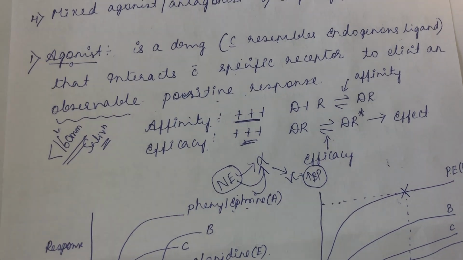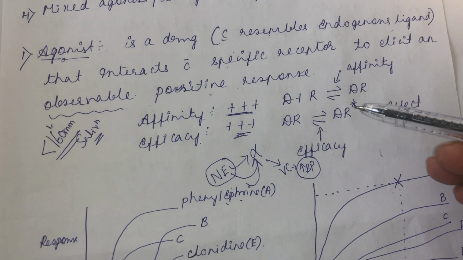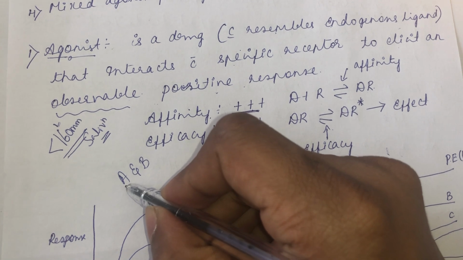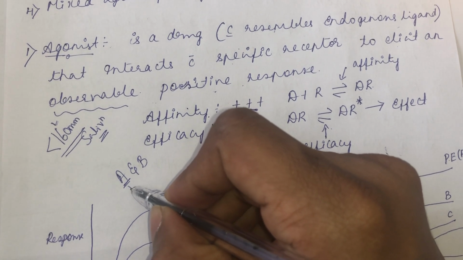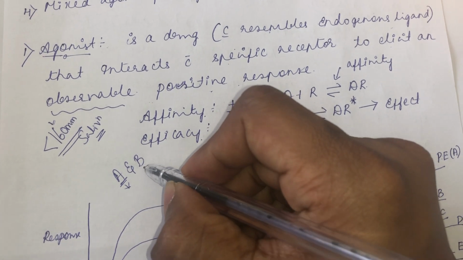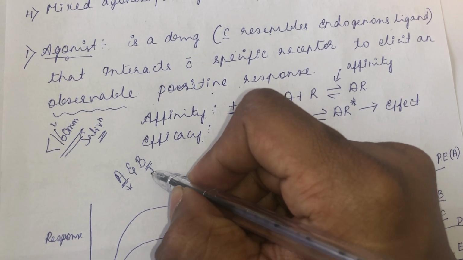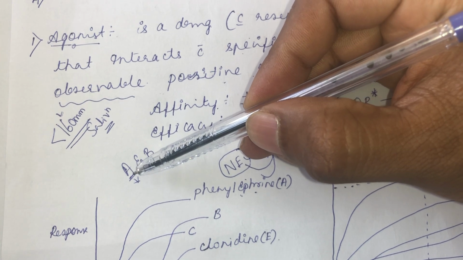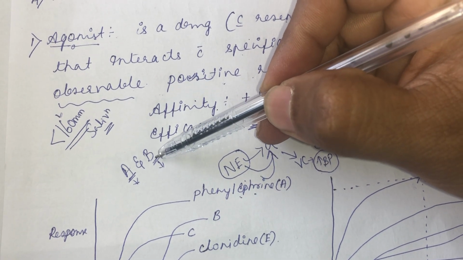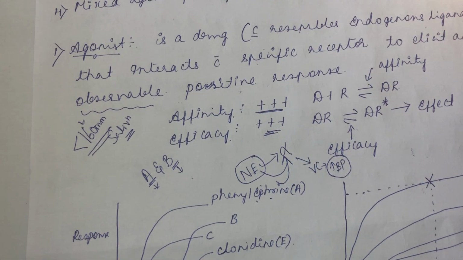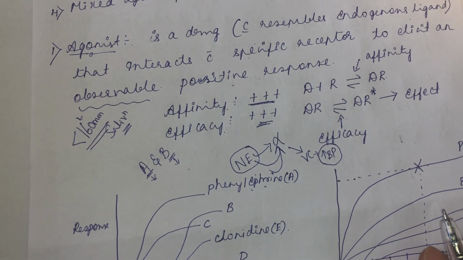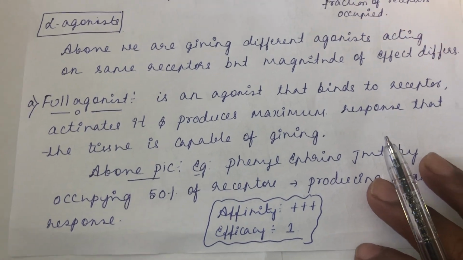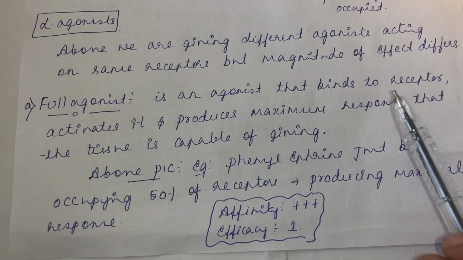So, under agonist, you get different types of agonist. See, for example, drug A and drug B. Drug A is binding to a receptor and producing a positive response, and drug B is also producing the same thing. But what happened to the magnitude of the effect? See, A is producing a lesser effect when you compare it with B. So, accordingly, you classify agonists into full agonist and partial agonist.